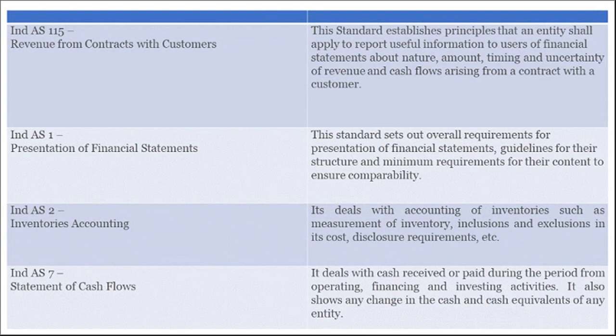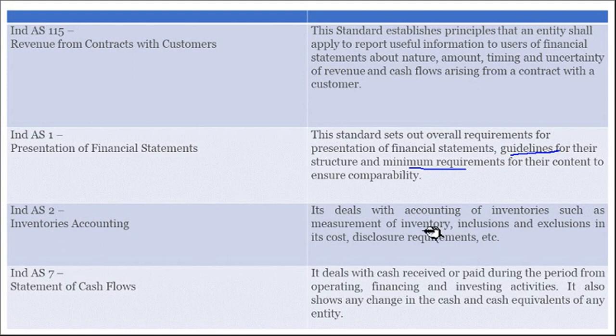So 116 are there. Then Indian Accounting Standard goes with Accounting Standard 1. Indian Accounting Standard 1, presentation of financial statements. So how to present the financial statements, the guidelines will be given. Minimum requirements, so these are the must things. So you have to follow this. Explained by 1. Accounting Standard 2, inventories accounting.